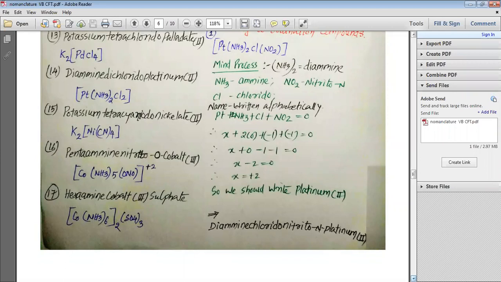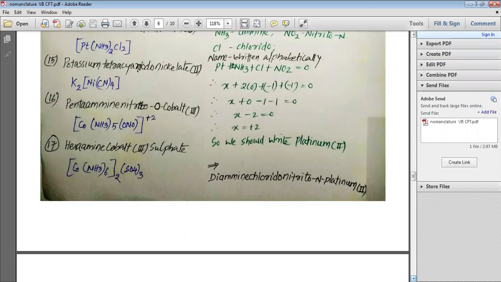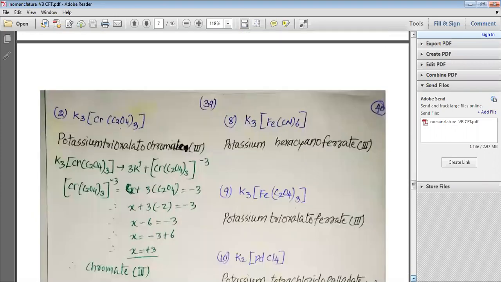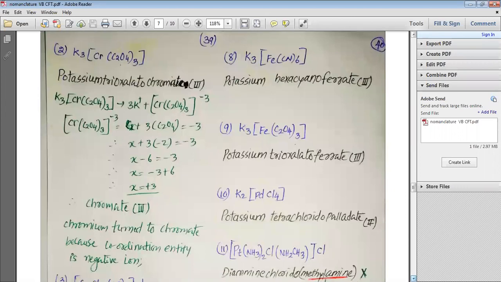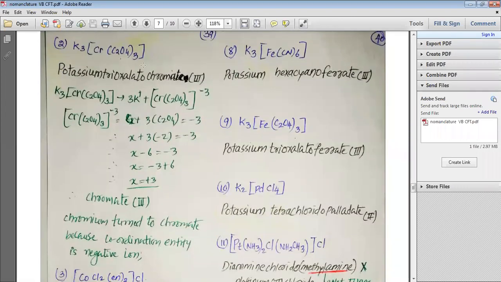Now we will write all the ligands in alphabetical order. So we will start with ammine. It is diamminechloridonitrito-N-platinum(II). So before you write the name of any coordination entity, this whole process must go on inside your mind. Let us look at one more example: K3[Cr(C2O4)3].